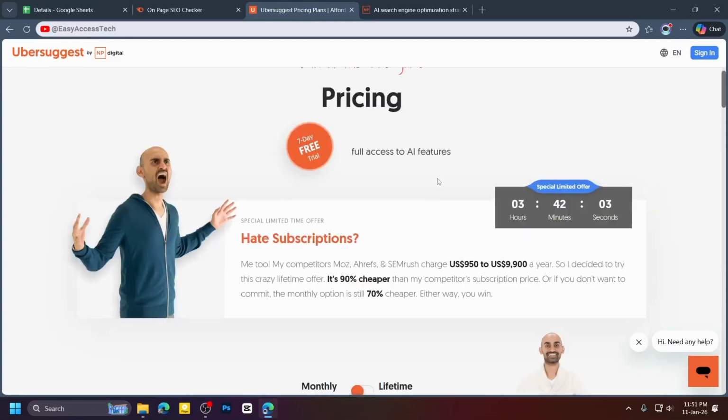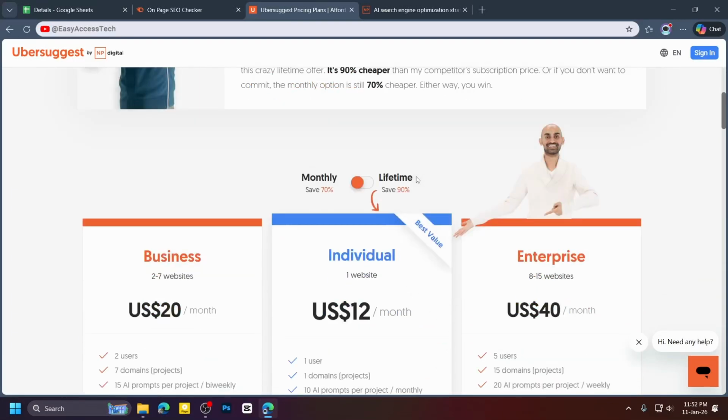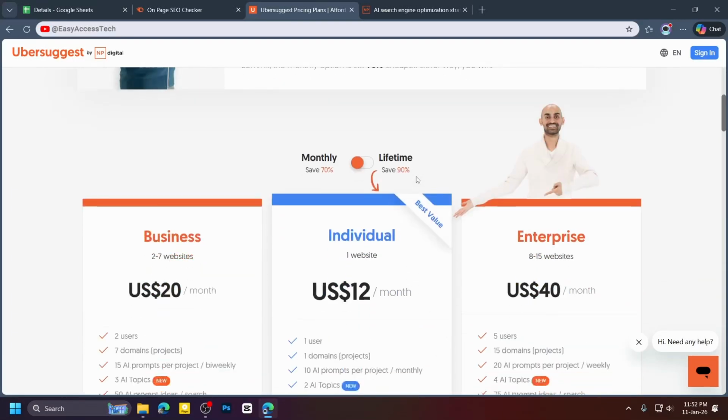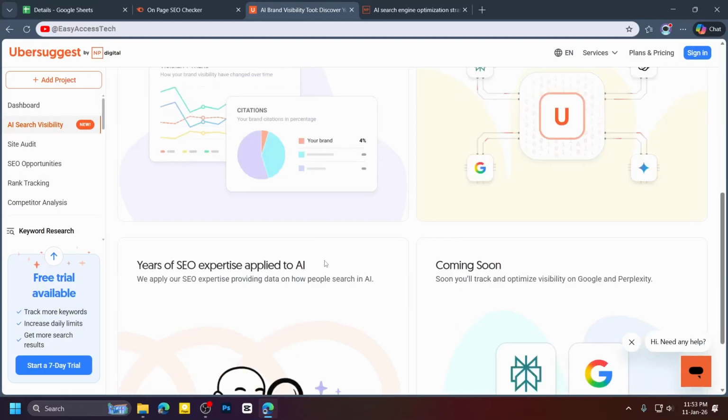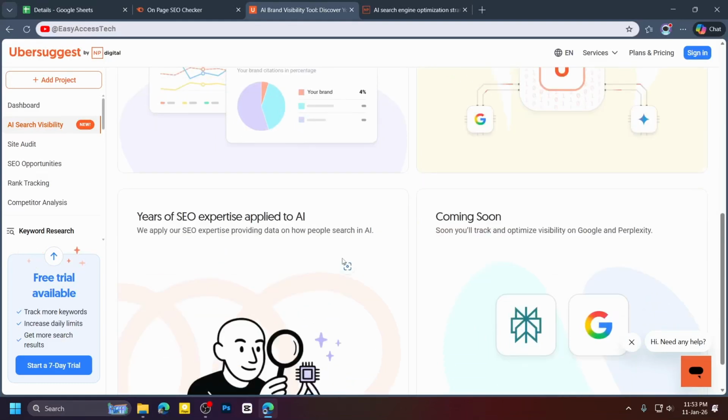Another good thing about Ubersuggest is its pricing and value for small users. Ubersuggest often has a more affordable plan for individuals or beginners. This makes it easier to access the basic SEO features without paying for many advanced features you might not need yet. For someone who is just starting out with blogging, small business websites, or early SEO, Ubersuggest is easier to start and understand. Now let's talk about ease of use.